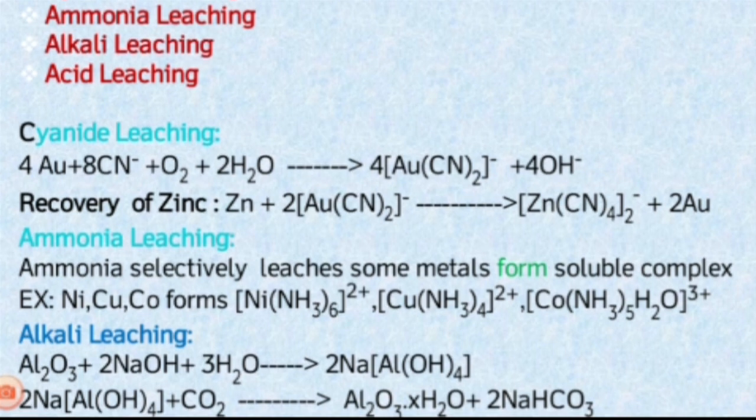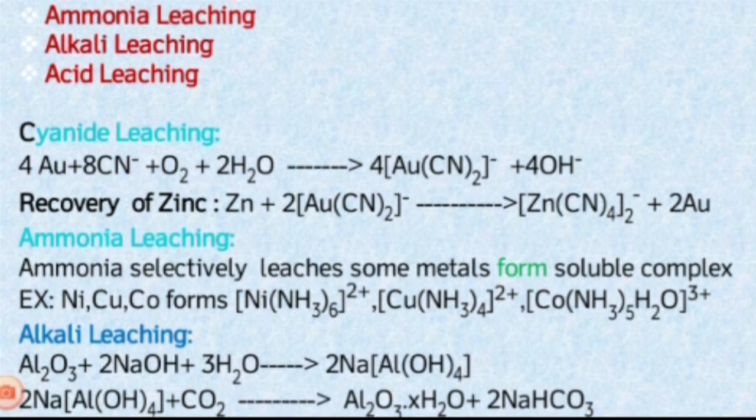When these substances react, it forms the gold cyanide complex, that is Au(CN)2 minus. Here the impurities present in the gold are removed. Only the metal gold forms the complex. Then the gold is extracted from the gold complex. So that is the recovery of gold.